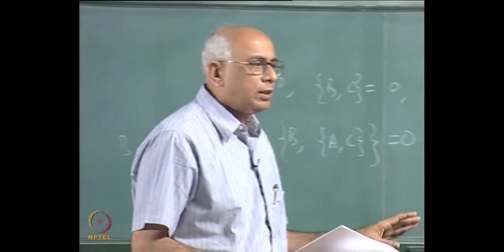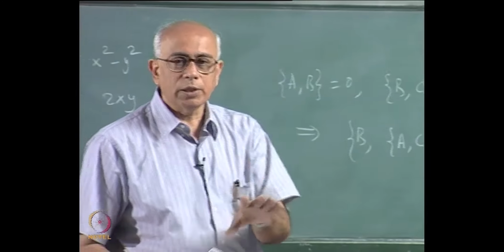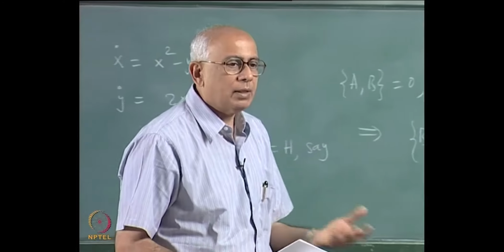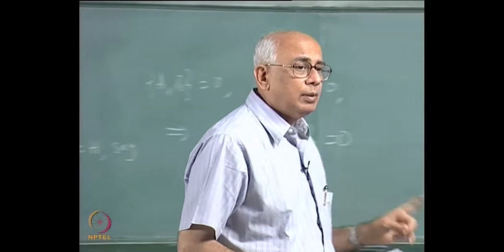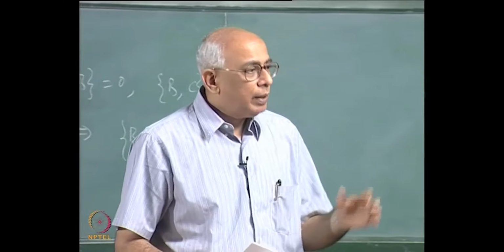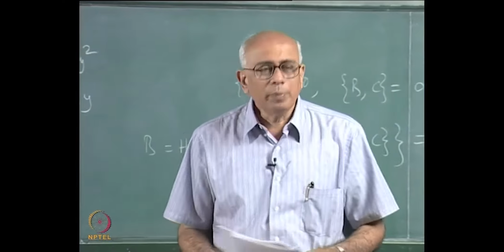There is no restriction that the Hamiltonian should be of the form of a kinetic energy plus a potential energy. That is only true for simple mechanical systems, not true in general. In fact, even the statement I made about a Hamiltonian system, namely that it should be even dimensional and it should have this canonical Poisson bracket structure, could be generalized.